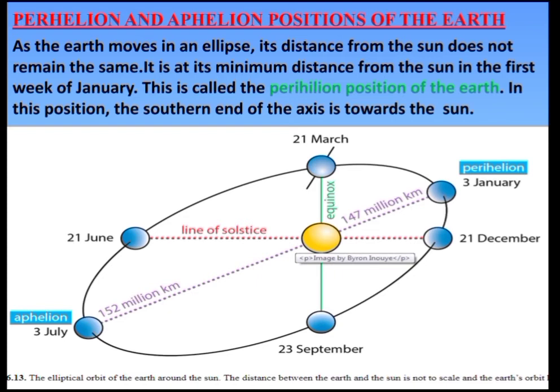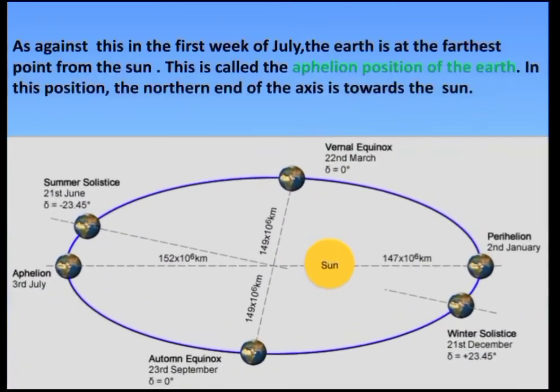So children, when the earth is at a minimum distance from the sun, it is the perihelion position of the earth. You can see it on the slide, in the picture that is given to you. Okay. Now let us see about the aphelion position.